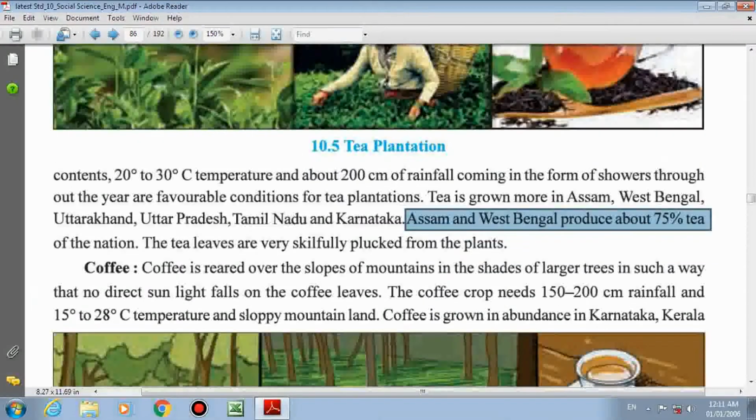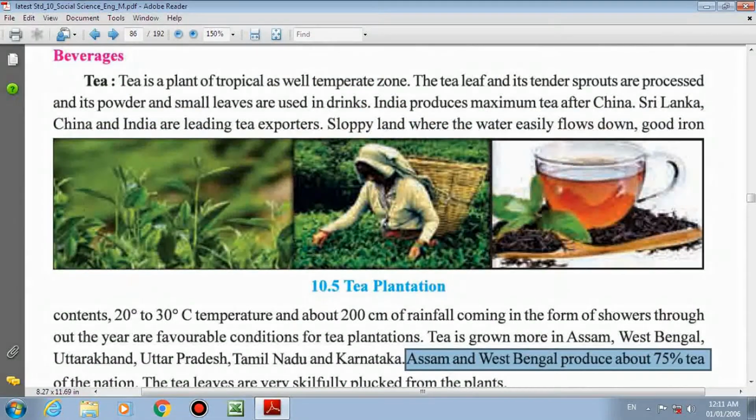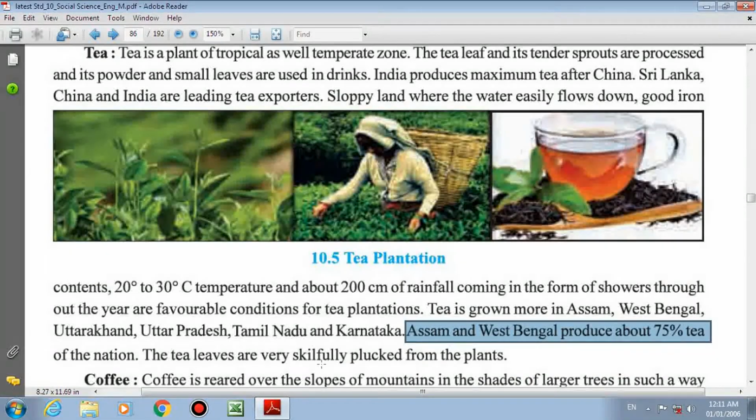Next crop is under the beverages category. By the way, you are able to see here how the tea looks. As I told you in my previous lecture, here also I am discussing the same with you, that in the last board exam they showed a photograph and you have to identify the crop and then write down the short note. So that is why I am saying you observe the diagram carefully and then only you need to write the short note. So that's why diagrams are important. Next, the tea leaves are very skillfully plucked.